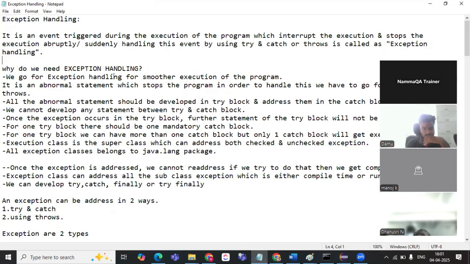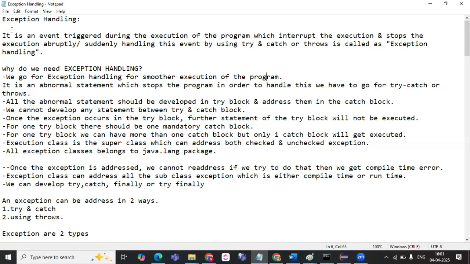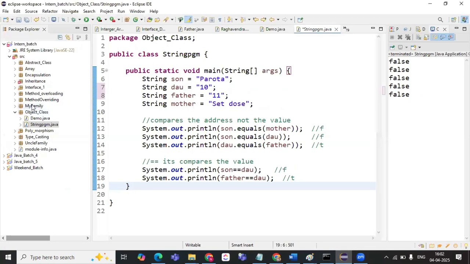So why do we need exception handling? What are try, catch, and throws? I'll explain. Why do we need this exception handling? We go for exception handling for smoother execution of the program. We will create one folder first now. Sorry, package.